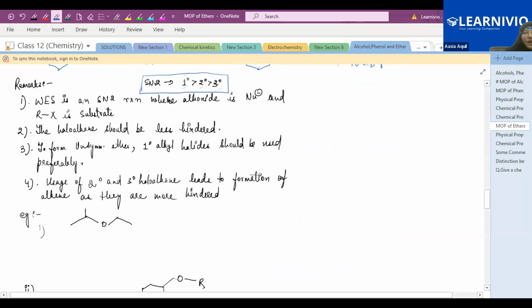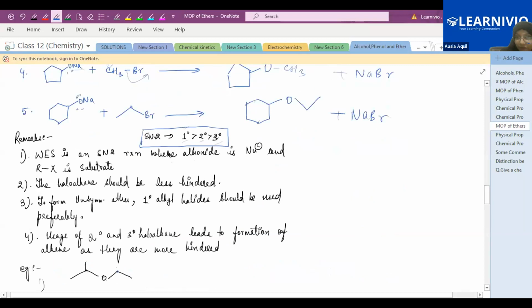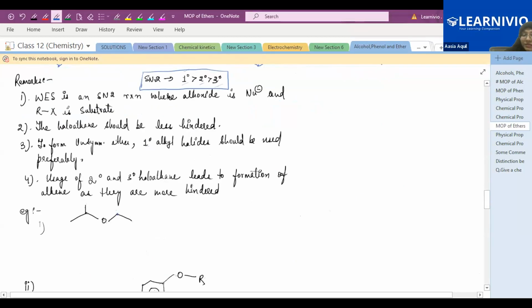So remarks on Williamson: what is the nucleophile over here? The nucleophile is the alkoxide, this ONa. This oxygen lone pair is acting as the nucleophile, attacking this carbon. So Williamson ether synthesis is an SN2 reaction where the alkoxide is your nucleophile and the RX is your substrate.